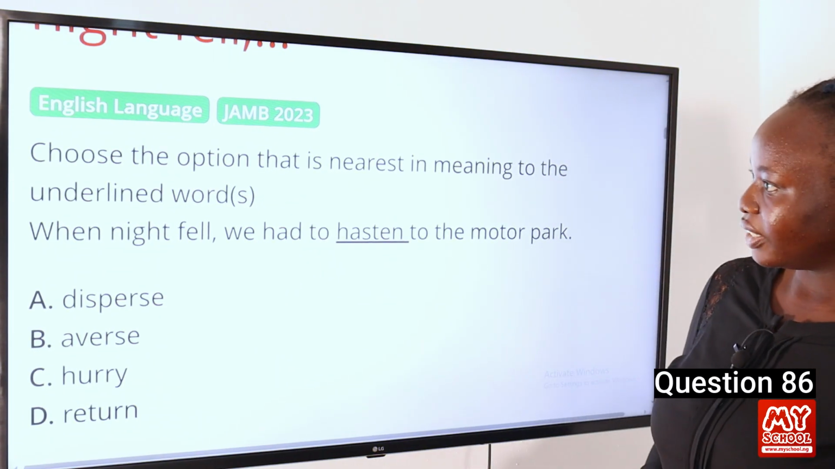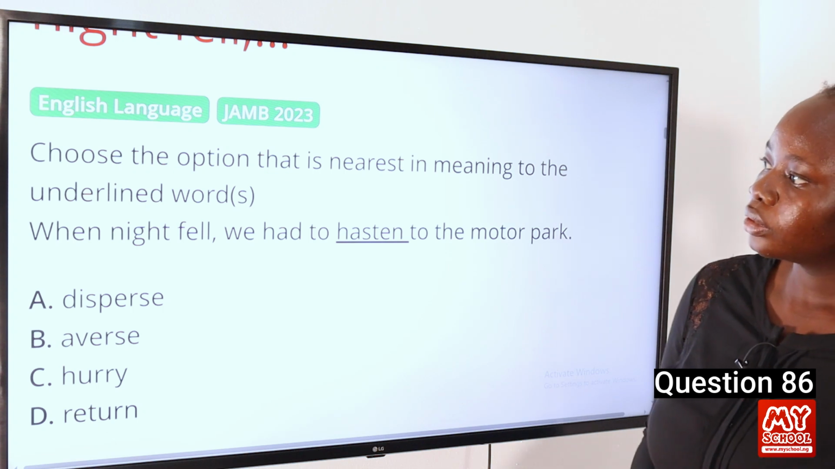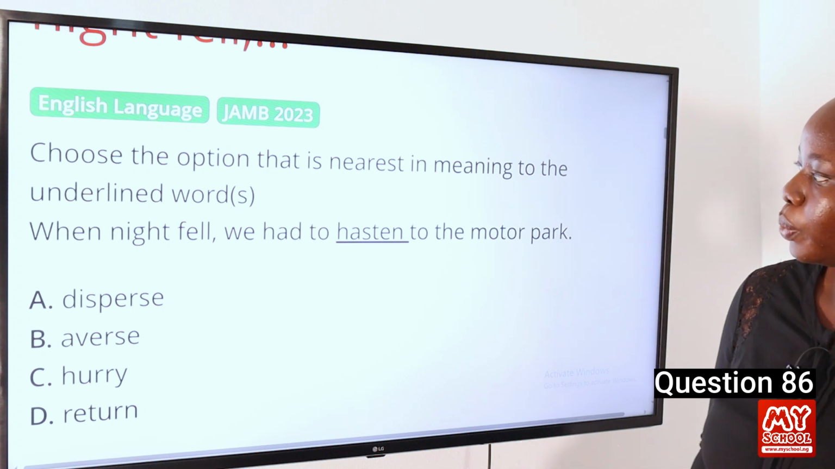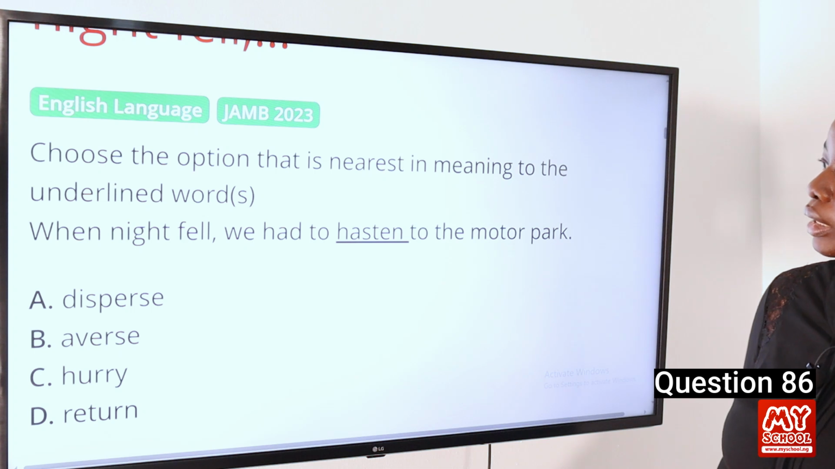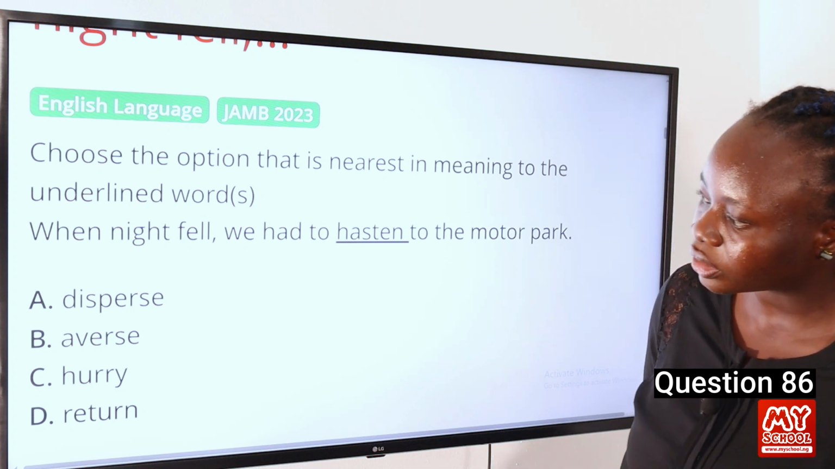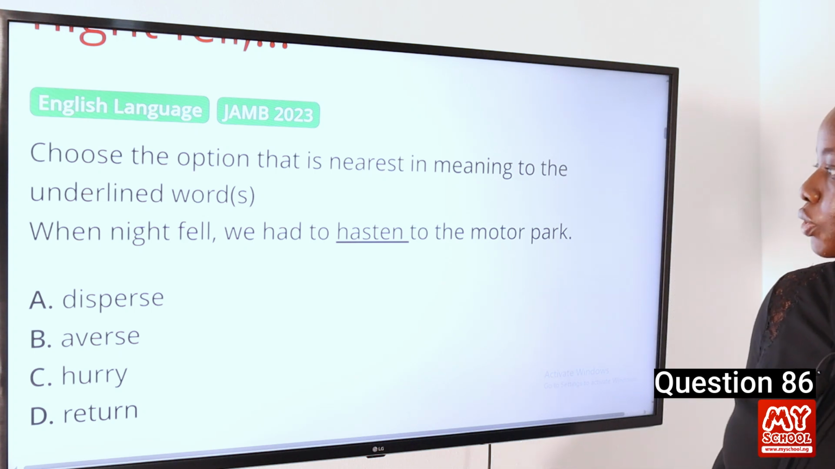Question 86. Choose the option that is nearest in meaning to the underlined word. When the night fell, we had to hasten to the motor park. A, disperse, B, averse, C, hurry, D, return.